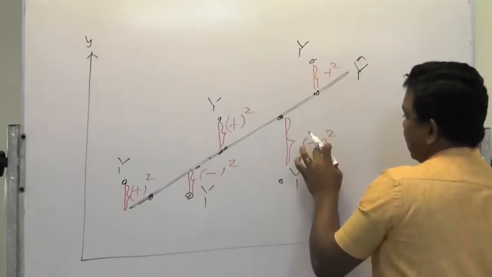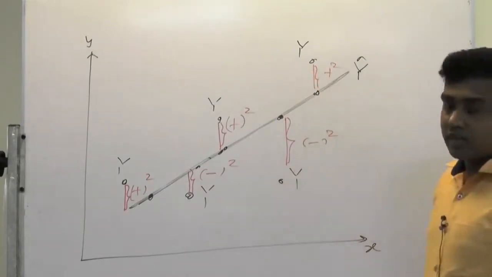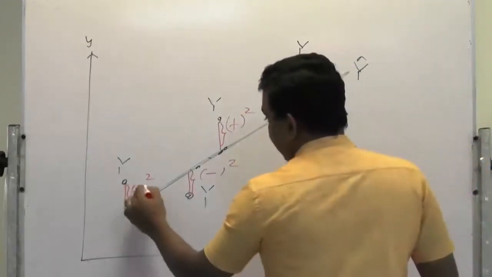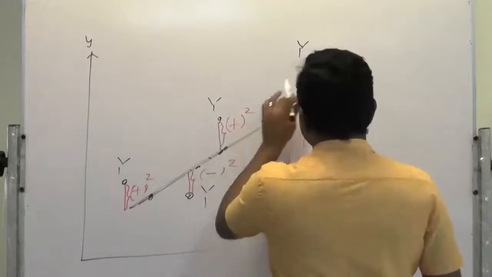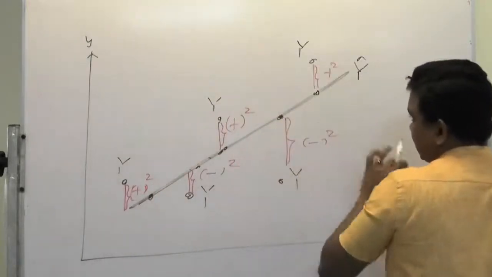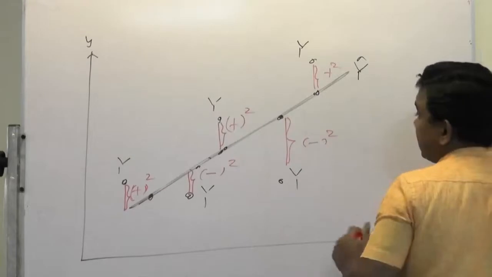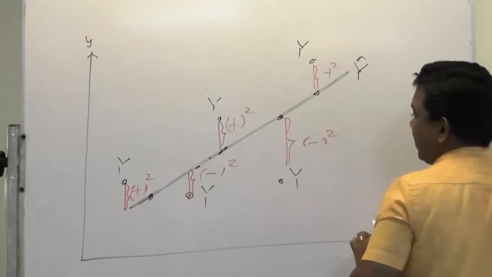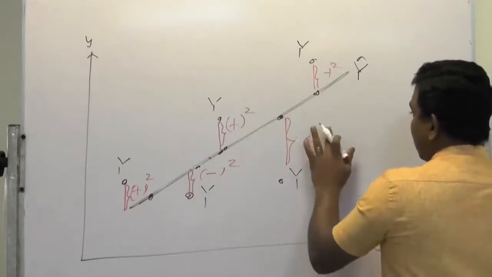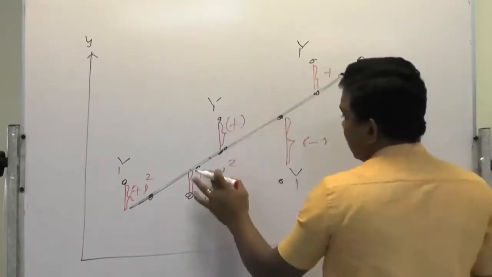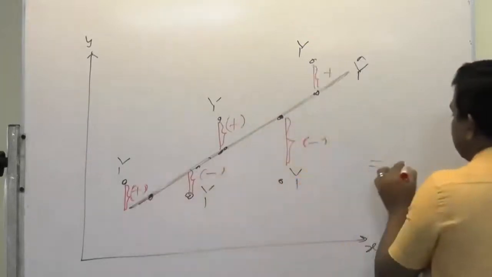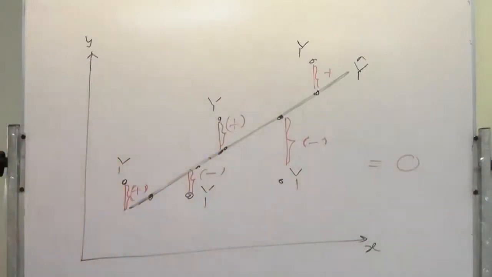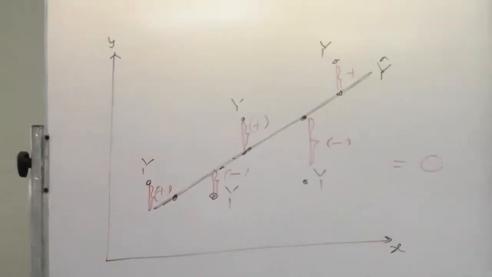In the variance calculation you take the power 2 of the difference, x minus x bar or y minus y bar, so the minus sign is eliminated. Otherwise, individually, without the power 2, the differences give you the answer 0. That's why the correct answer is A, that the sum of deviations equals 0.